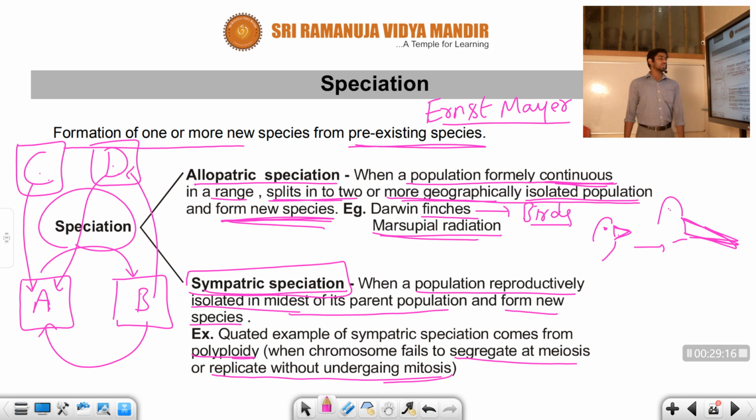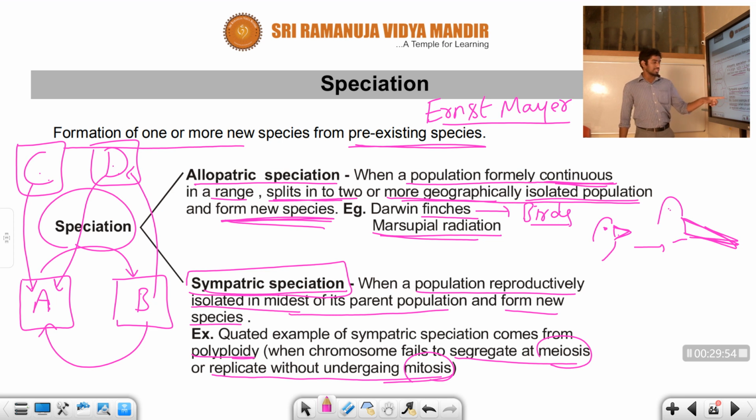Polyploidy means chromosomes fail to segregate at meiosis. That means they are unable to follow DNA replication normally, so they replicate without undergoing mitosis. Mitosis occurs in body cells. Meiosis occurs in sexually reproducing organisms. When the chromosomes fail to segregate at meiosis, you already know the diploid chromosomes are to be segregated and form four haploid cells at the end of meiosis. But in the case of polyploidy, these four haploid cells are not formed in the parent.